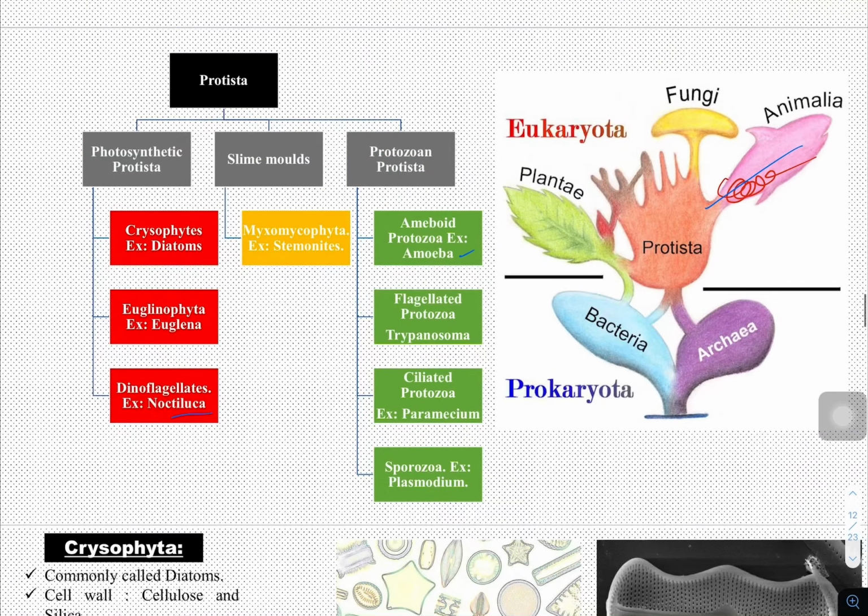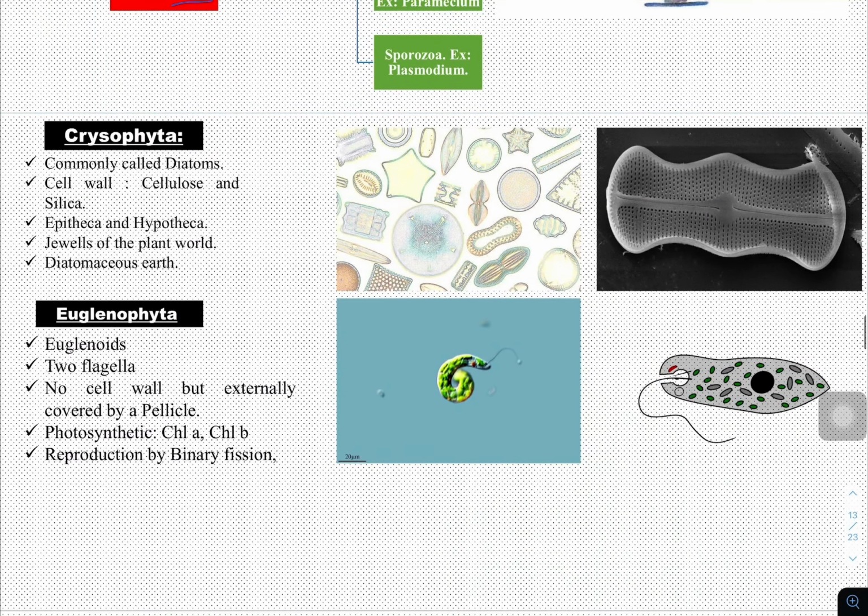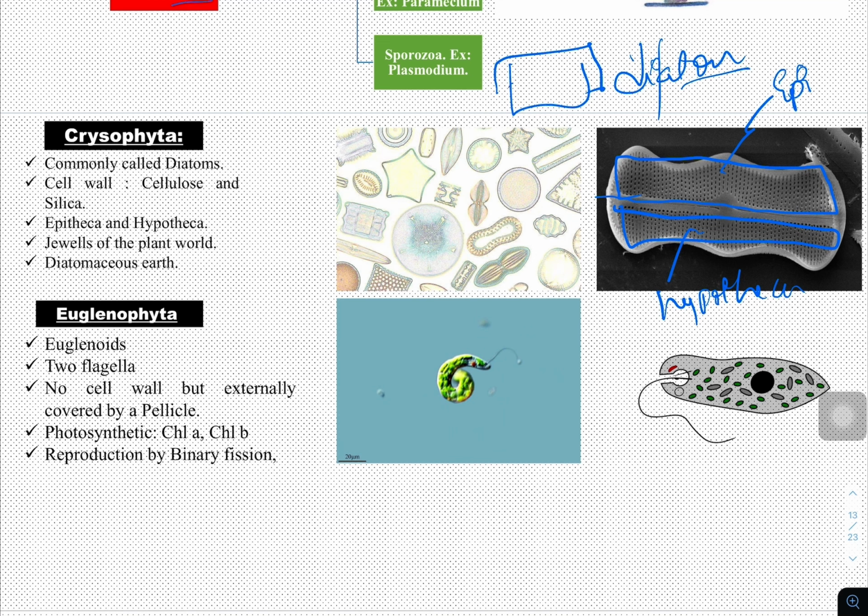First, we'll go with the first one, that is chrysophytes. Chrysophytes are commonly called diatoms. See here, diatoms. Di means two, atoms are the structures. It has two structures. This one is called the upper structure, this one the lower structure. The upper structure is called epitheca. The lower structure is called hypotheca. The hypotheca and epitheca fit together like a soap box, hence they are called diatoms.